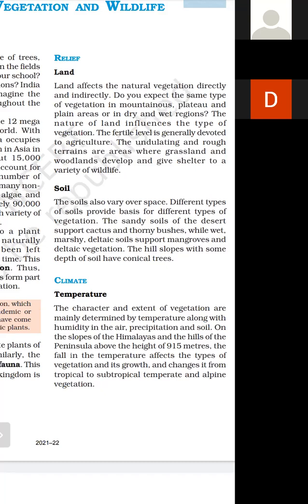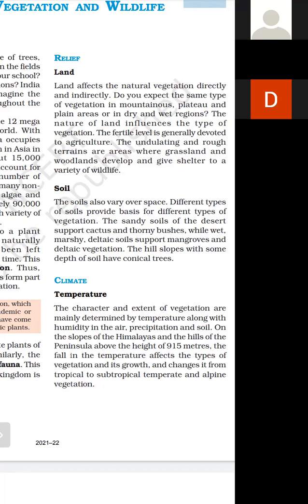So soil is a very important factor for the development of any type of vegetation, as soil is one of the major factors that affect the development of vegetation, which depends on the soil fertility.